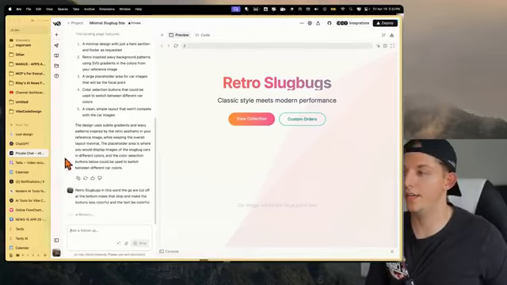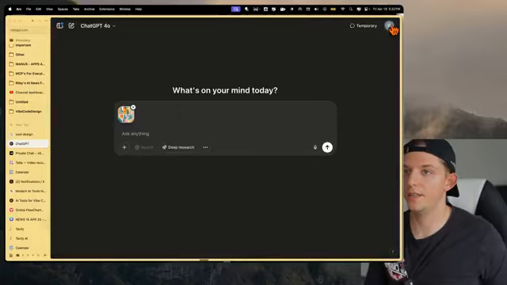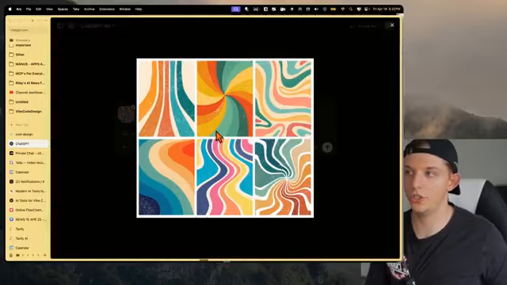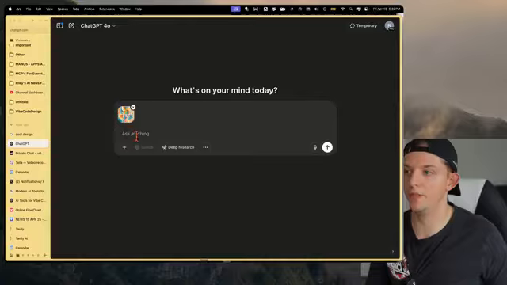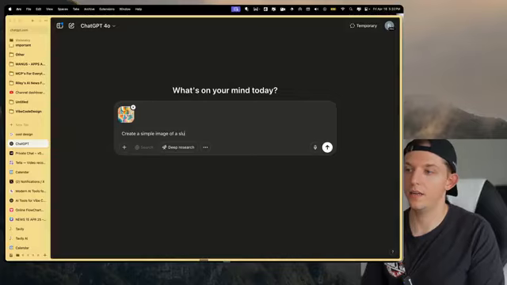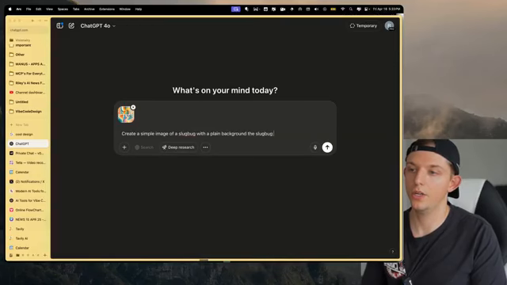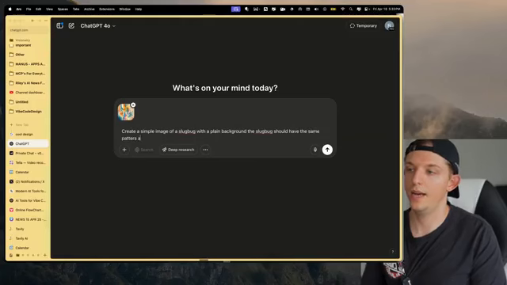Now let's go ahead and go to ChatGPT here, and let's go ahead and upload this image to GPT-4o, and let's generate some images of a slug bug. So create a simple image of a slug bug with a plain background. The slug bug should have the same patterns as the attached image.